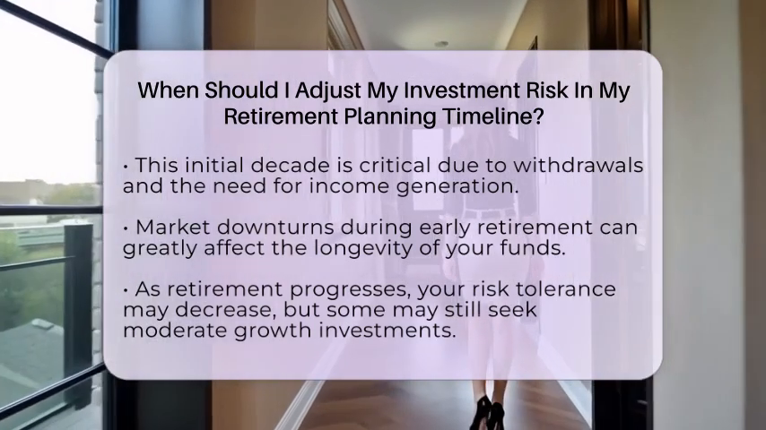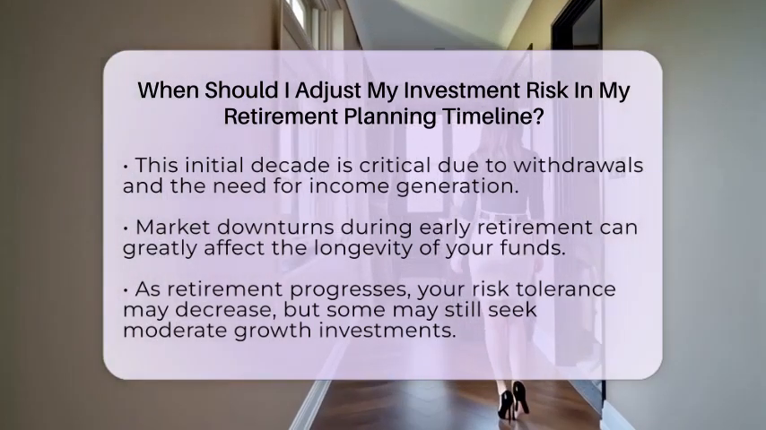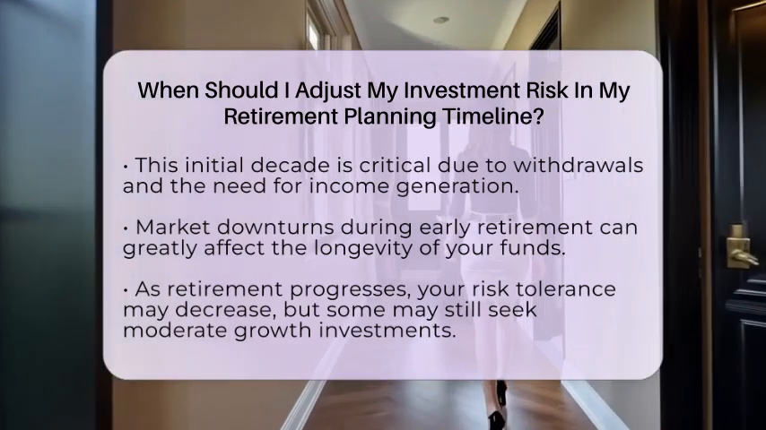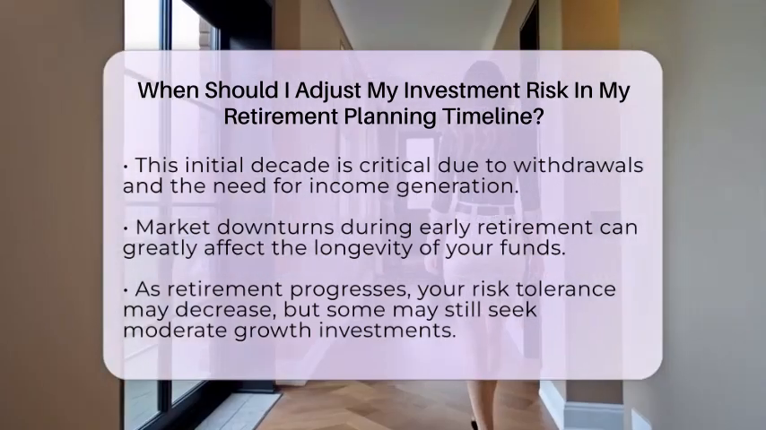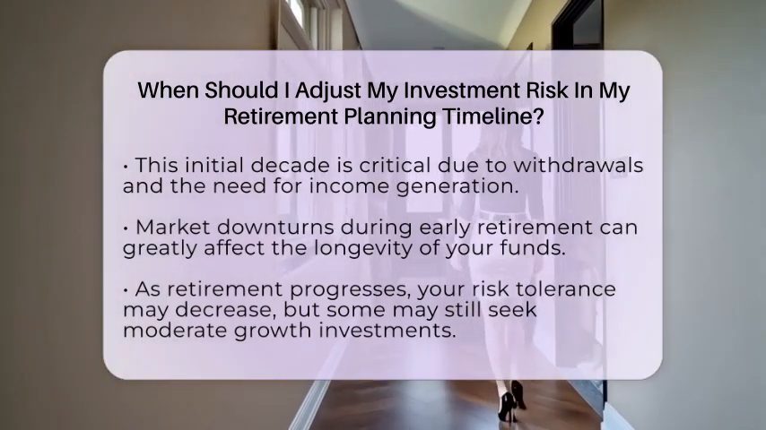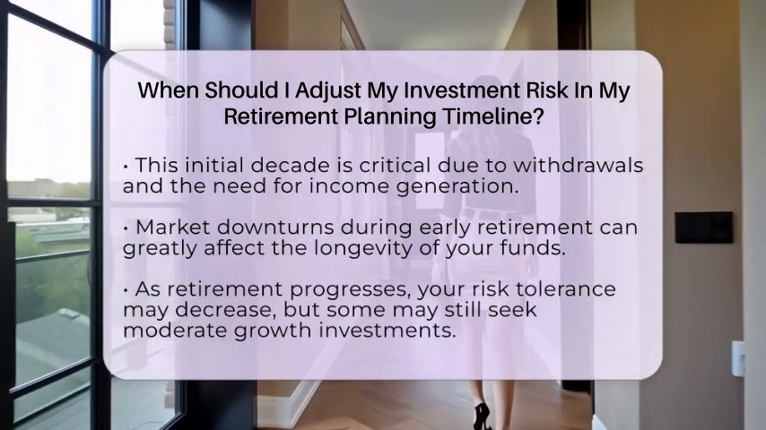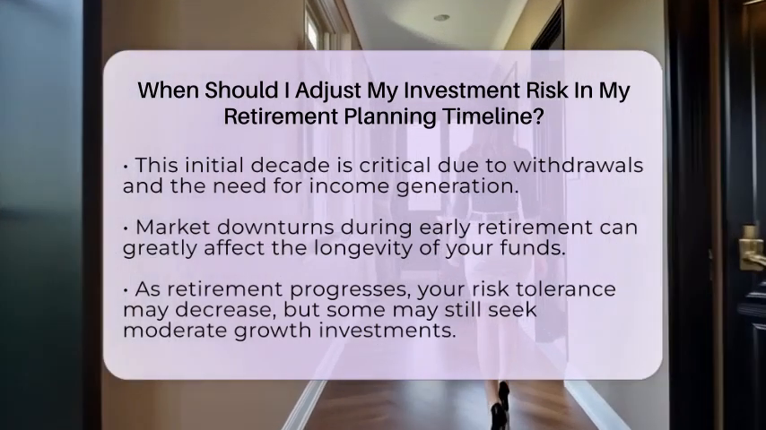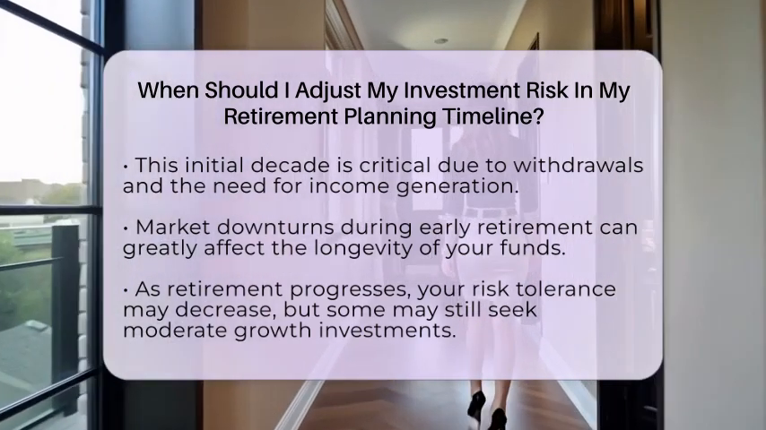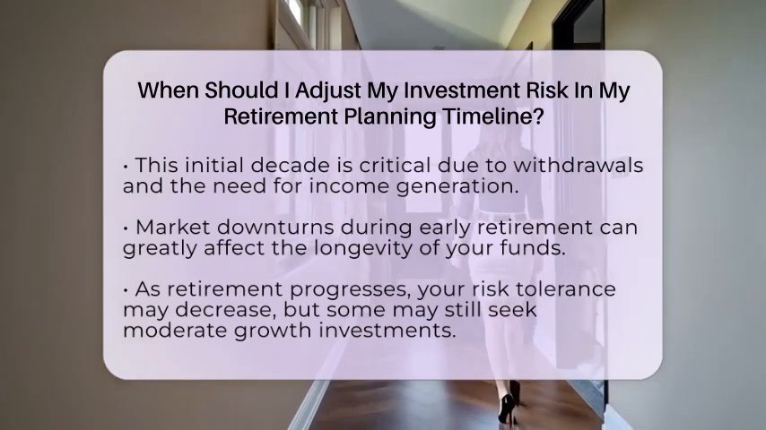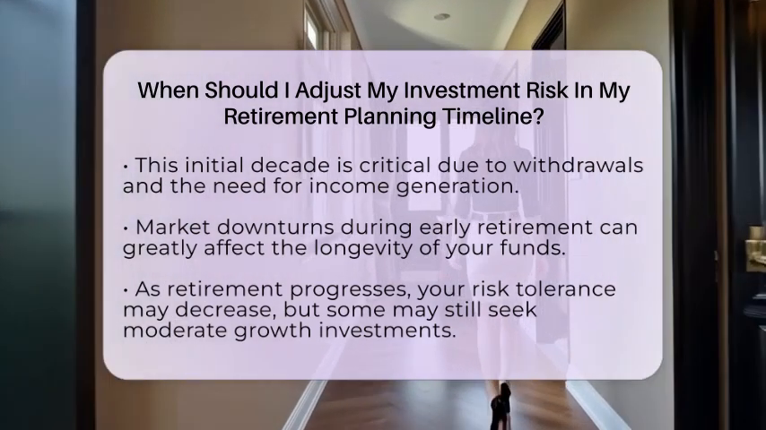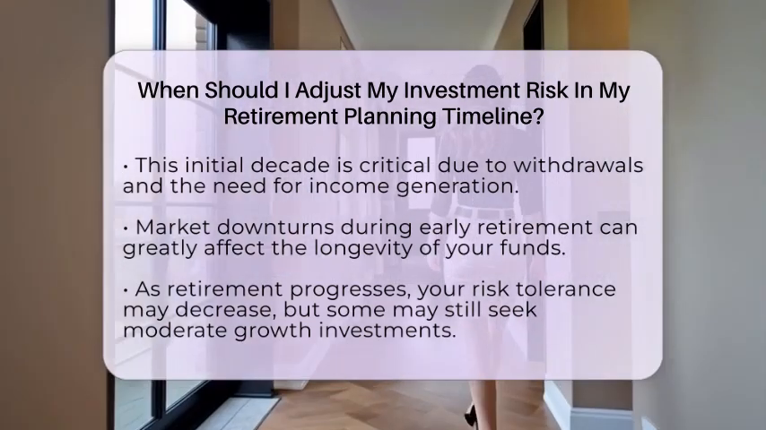There are additional practical steps you can take. Regularly review and rebalance your portfolio. Market changes and life events can affect your risk tolerance and timeline. Adjust your asset allocation to maintain the right balance between growth and safety. Consider flexible withdrawal strategies. During market downturns, you might want to withdraw less to preserve your portfolio's value. This can help sustain your retirement funds longer.